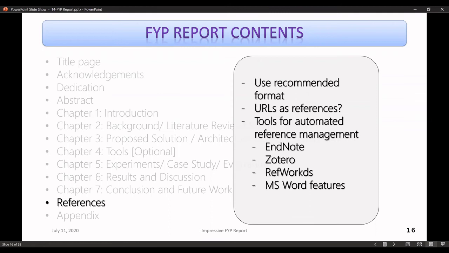There are automated tools available for reference management, and I have listed some of these. There are very detailed tutorials available on how to use them. I do have some very useful slides for these tools, and I can share them with you later on. For instance, Zotero is free of cost, so you can use it without any license cost. It's a very useful tool that helps you create the references automatically.